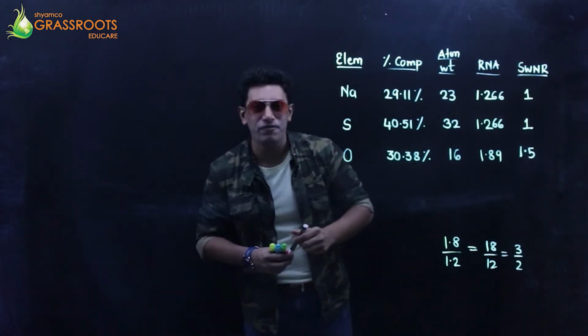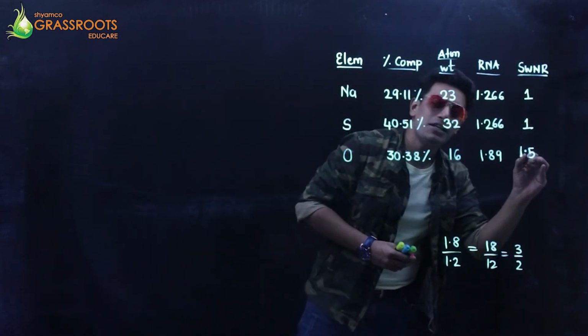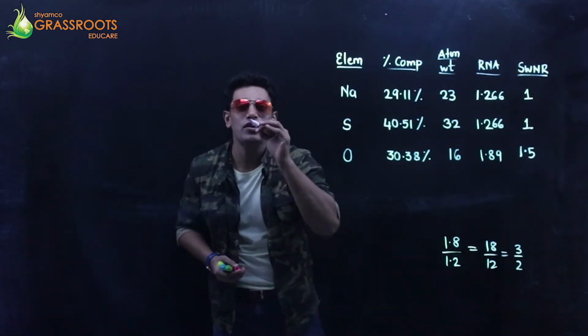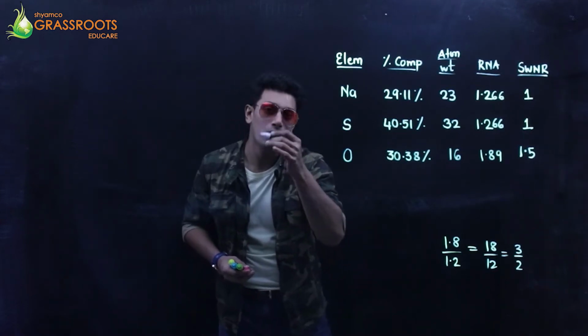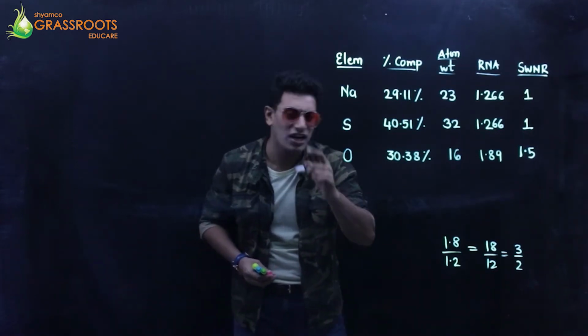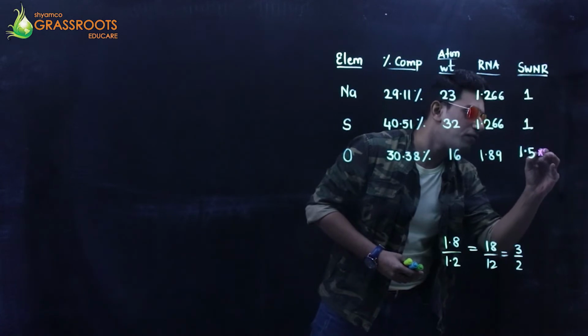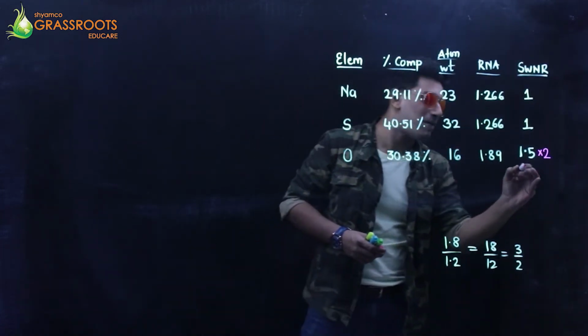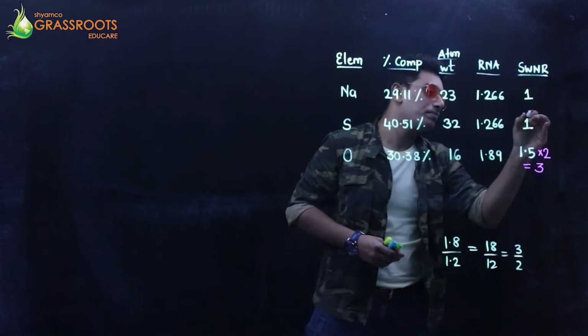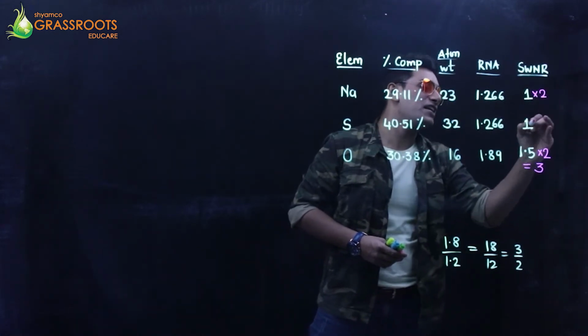If it is 1.5, start multiplying it with the whole number which starts from 2. Start multiplying. 1.5 into 2, does it give you a whole number? Yes, of course. It gives me 3. So you multiply each by 2.